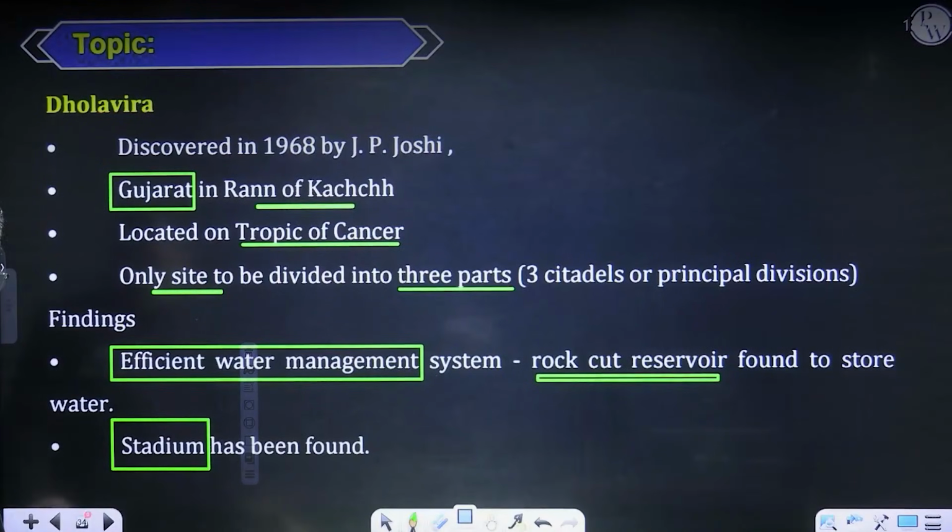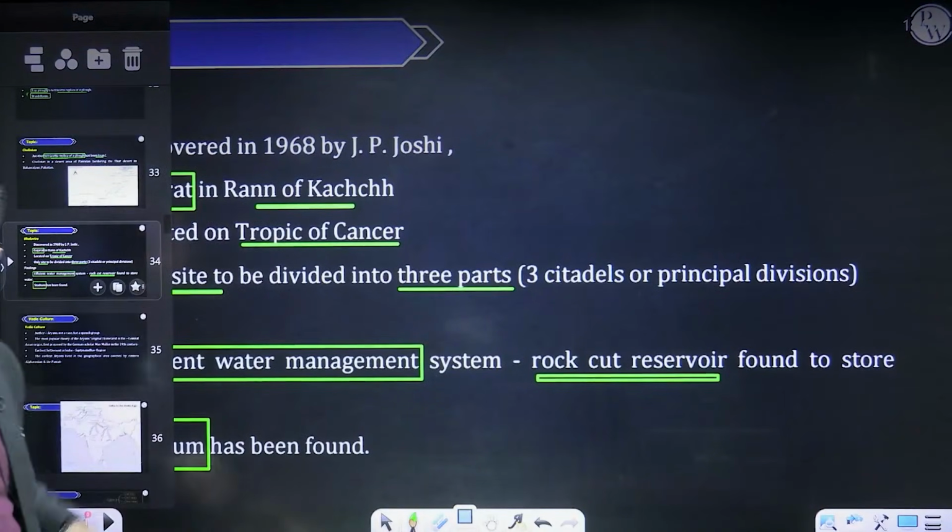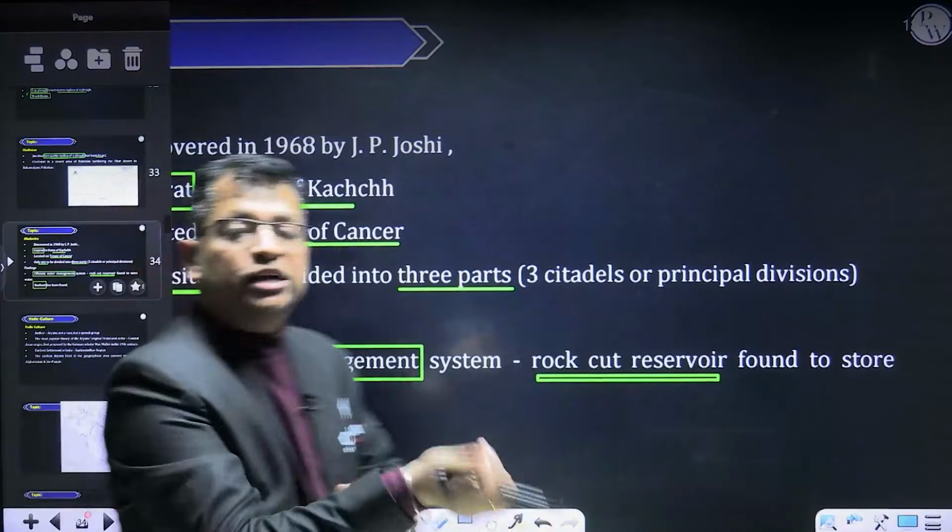So these were some important information in regard to your Indus Valley civilization. So this is how we have concluded the Indus Valley civilization.